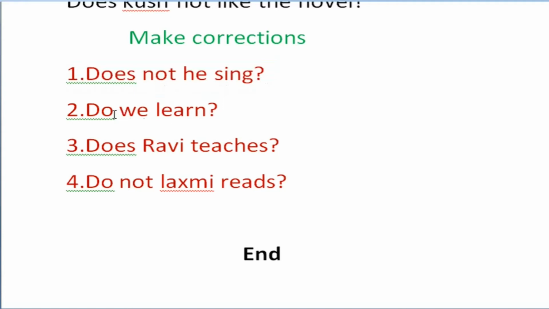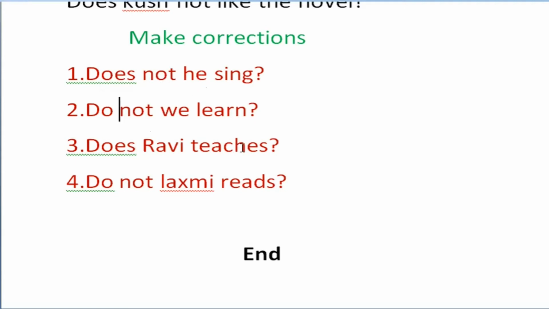Do we learn? Yes, not should be written. Do not we learn? Yes, it is right. Short form, don't we learn? Right answer. Does not he sing? Doesn't he sing? Right answer.